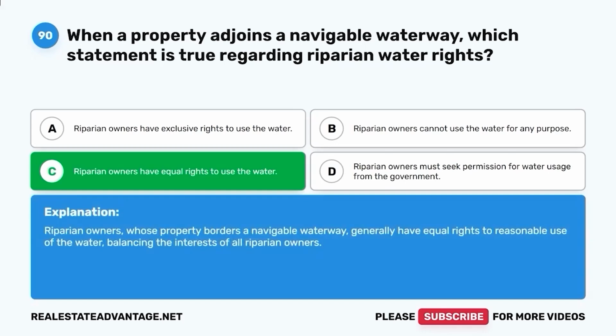Riparian owners, whose property borders a navigable waterway, generally have equal rights to reasonable use of the water, balancing the interests of all riparian owners.